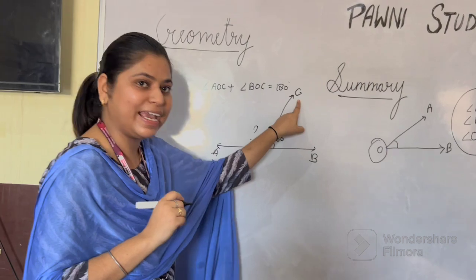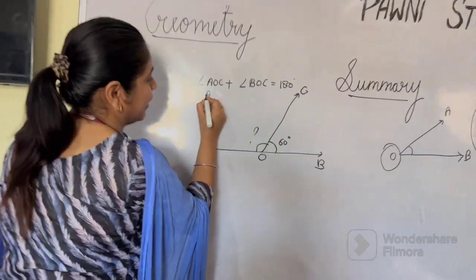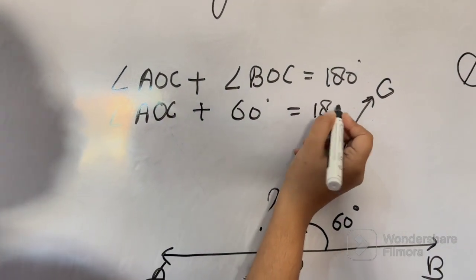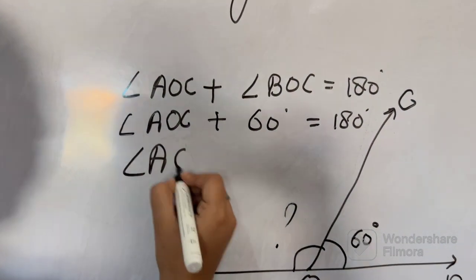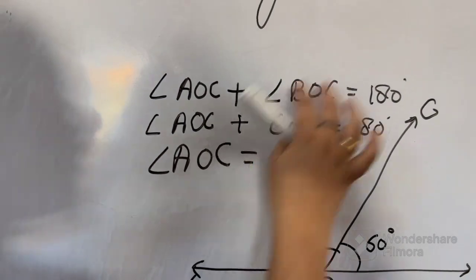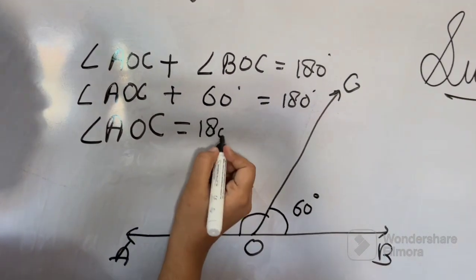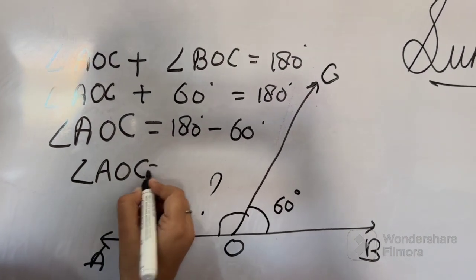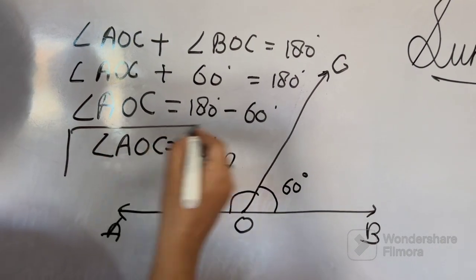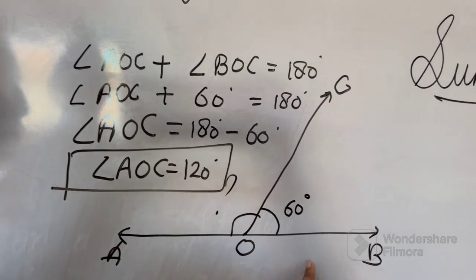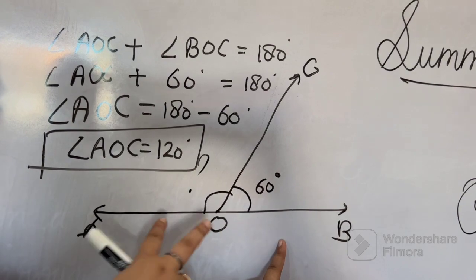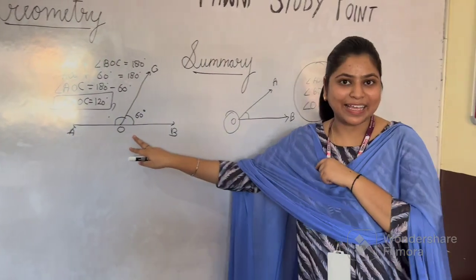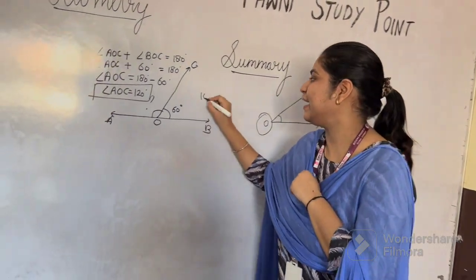So now tell me what we know. Angle BOC I know. So I have to find angle AOC. Angle AOC plus 60 degree equals to 180 degree. So angle AOC equals to, now the 60 degree will go right hand side, so it will be 180 degree minus 60 degree. So what is the value of angle AOC came? 120 degree. So this is all about angles on a straight line. So what we have learned, that the sum of angles on a straight line is always 180 degree.